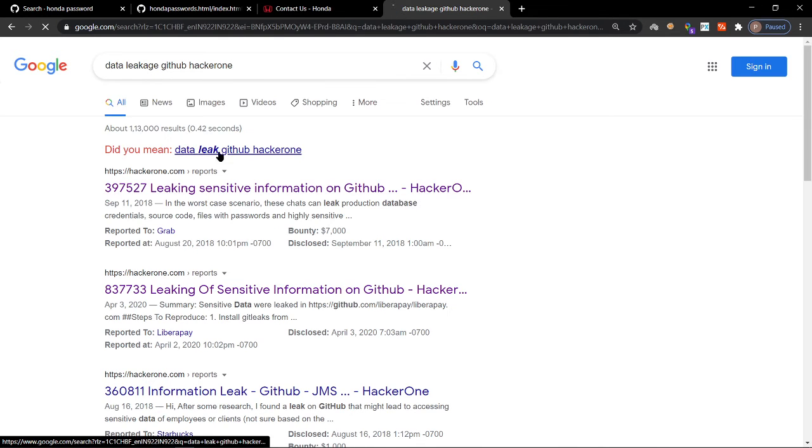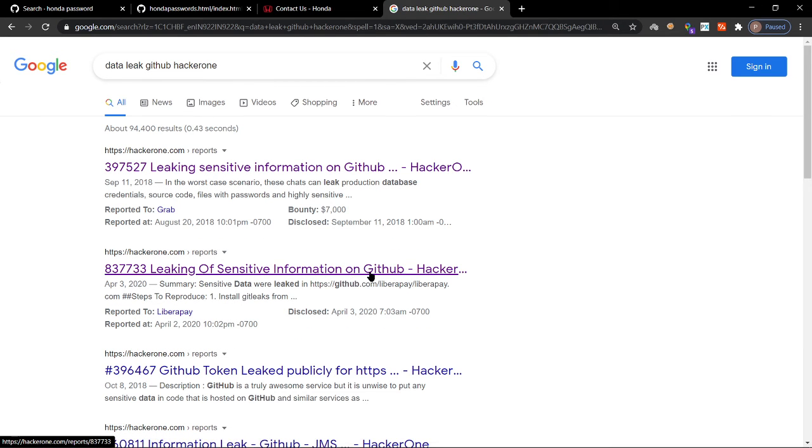Hackathon is a platform that will help you to report all such kinds of things. It is a separate community for those people. When you are learning hacking, you will come to know what a hackathon is.